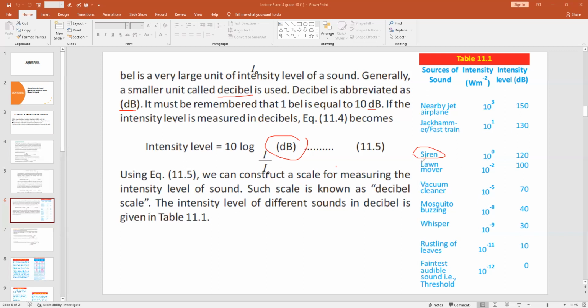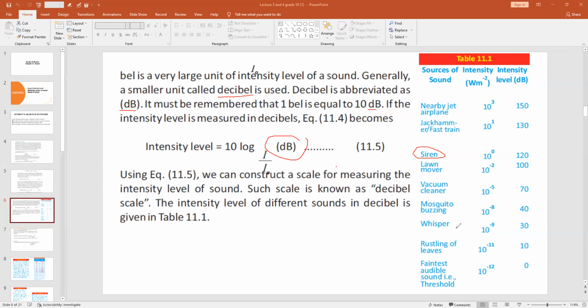This lawn mower has an intensity of about 10 power minus 2, and intensity level is 100 dB. Then the vacuum cleaner, you are all familiar with the sound of a vacuum cleaner. Its intensity is 10 power minus 5 watt per meter square, and its intensity level is 70 decibel. Then mosquito buzzing, its intensity is 10 power minus 8, and its intensity level is 40 dB.